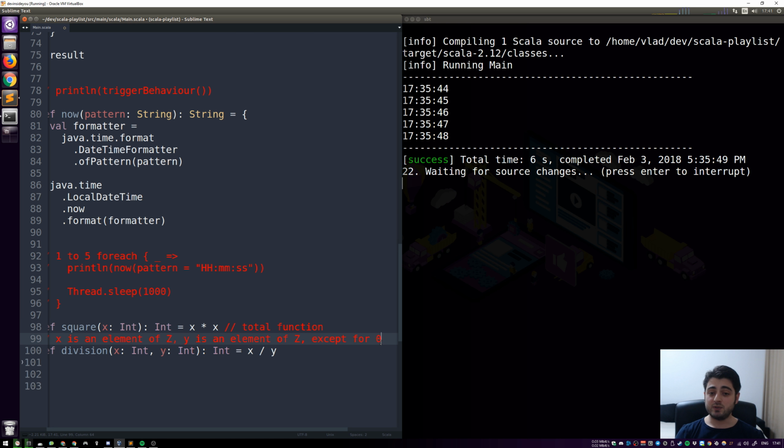So in math, you would just write it on the whiteboard, and then it is assumed that nobody in their right mind is even going to try to call division with a y of 0. So they sort of cheat, and they make this function total again. Basically, all functions in math are total, or they can be made total.